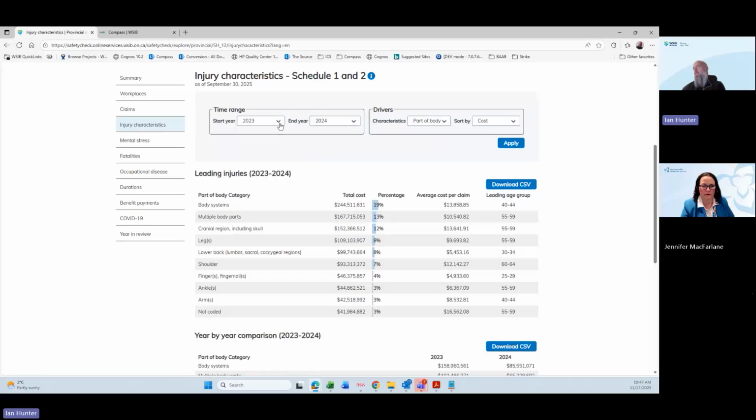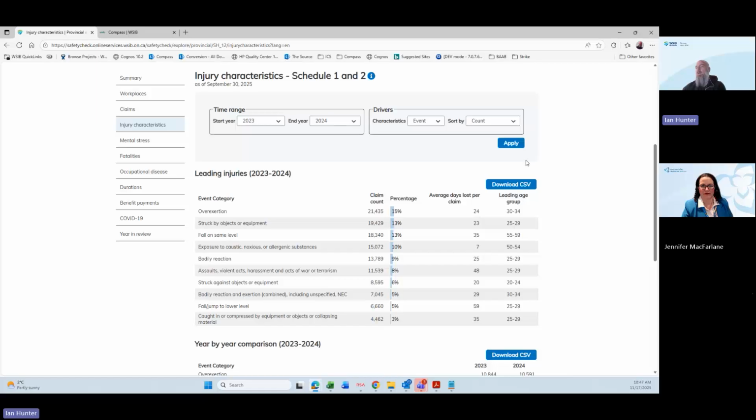We can change these years. So like I said, we can look at all kinds of different years here. Or we can also change the way that we're driving this graph. So we can look at, let's say, what is the event. And rather than looking at it by cost, we can look at that by count. Once we hit apply, now we're looking at the event that is occurring the most frequently throughout the province.